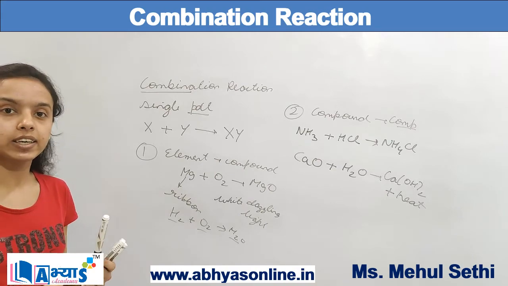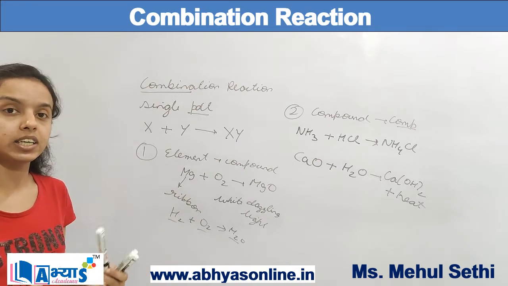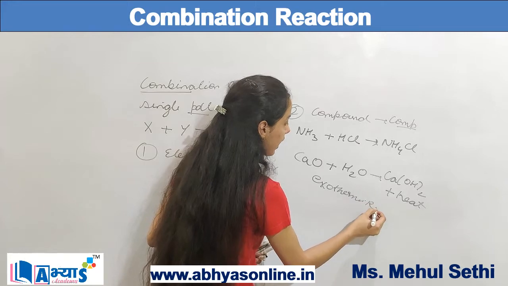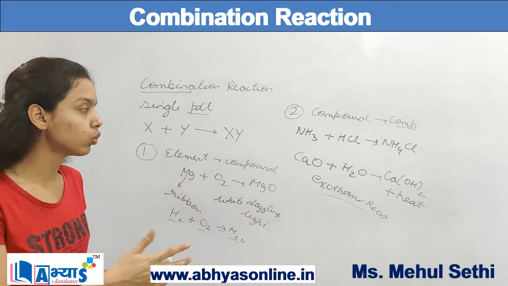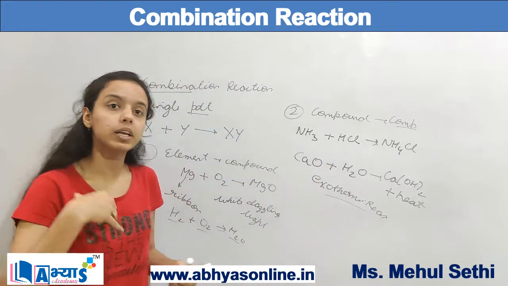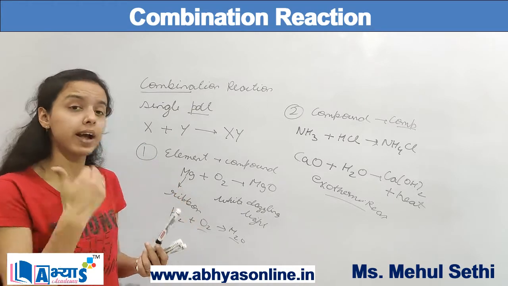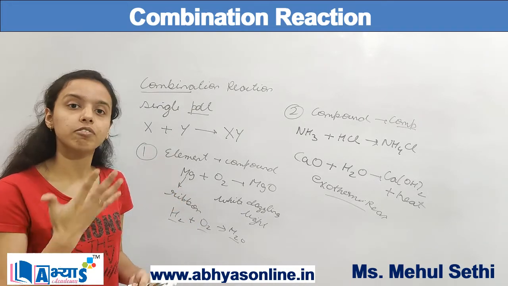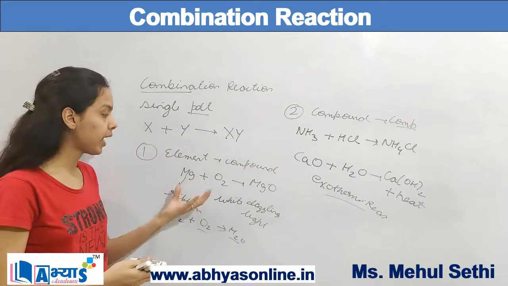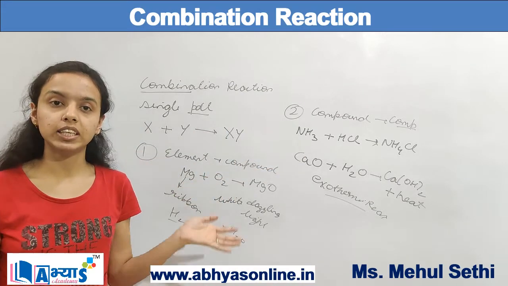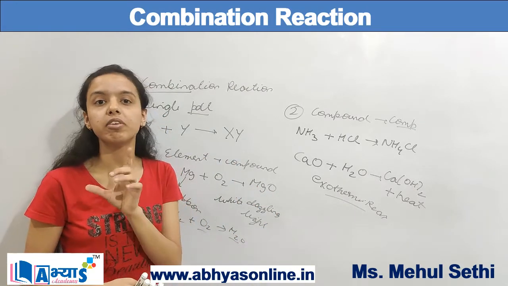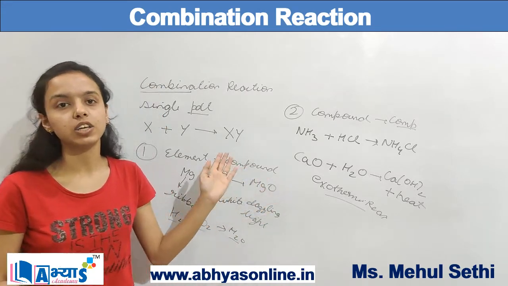Those reactions in which heat is released on the product side, that means the heat is released into the environment, are known as exothermic reactions. So when two compounds, calcium oxide, quicklime, and water, react to form a new compound, calcium hydroxide, this is also a combination reaction. In brief, when two or more substances, which can be elements or compounds, combine together to form a single compound, always a compound is formed, that is a combination reaction.